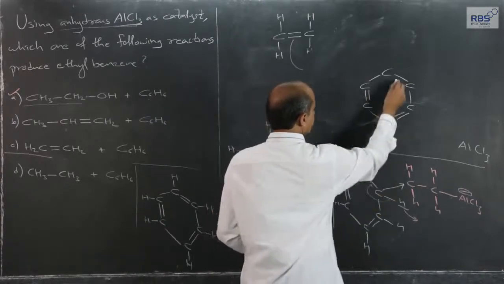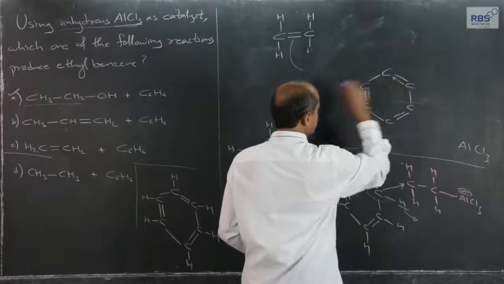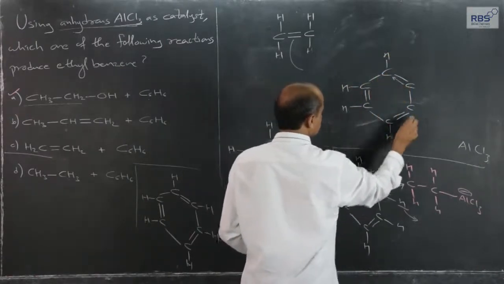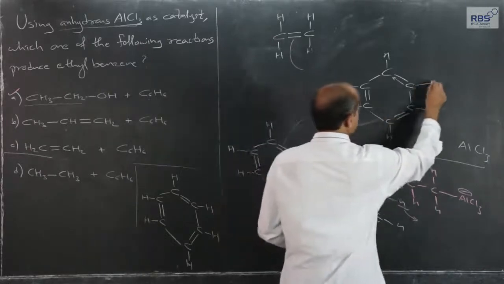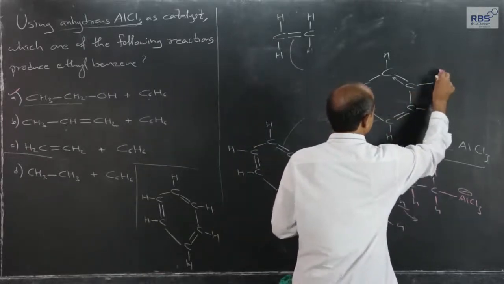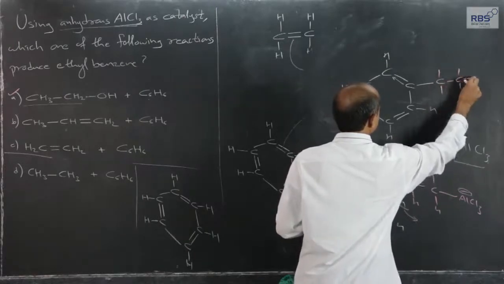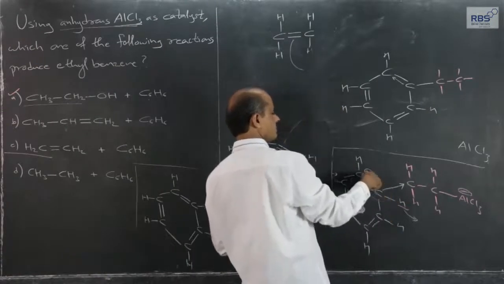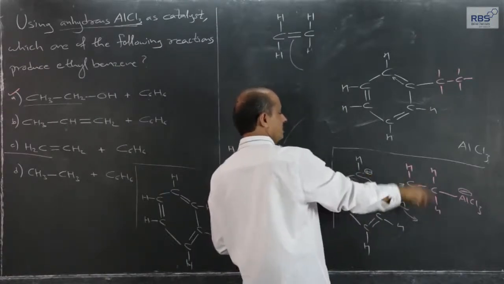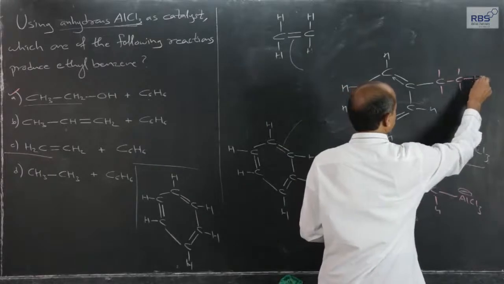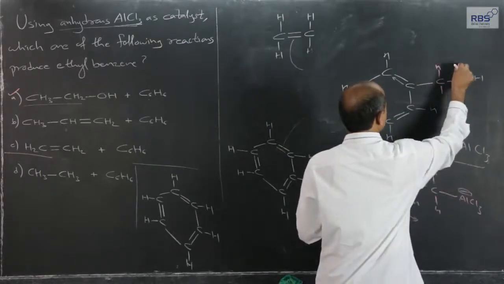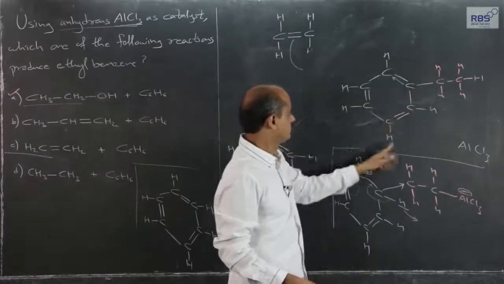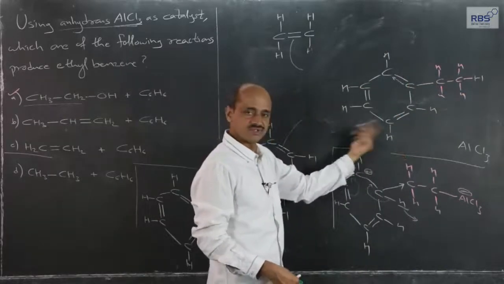This sigma now forms a pi. Just for the sake of understanding, I will use an arrow. Hydrogen atoms as usual, and here is now the ethyl group, and the hydrogen, since the shared pair, sigma forms a pi, comes out in the form of H plus ions. This is how we get, if this were hydrogen, it becomes benzene, ethyl benzene.